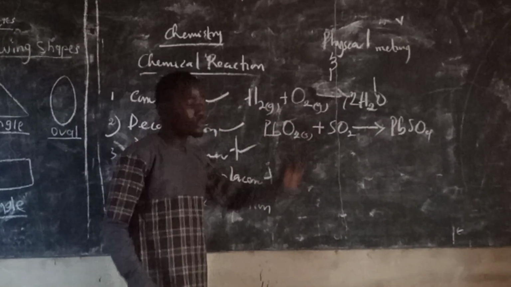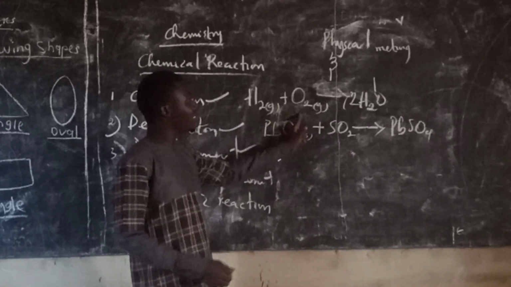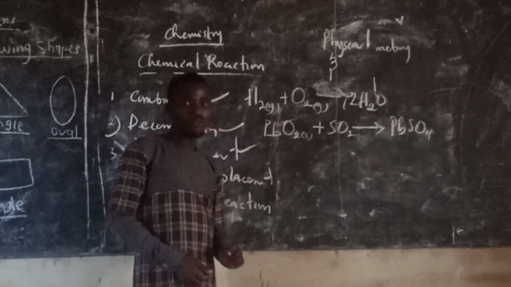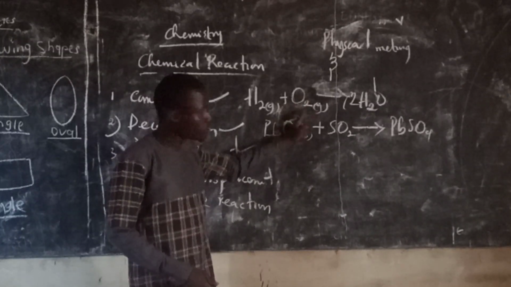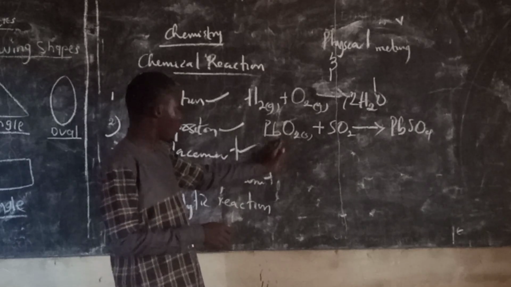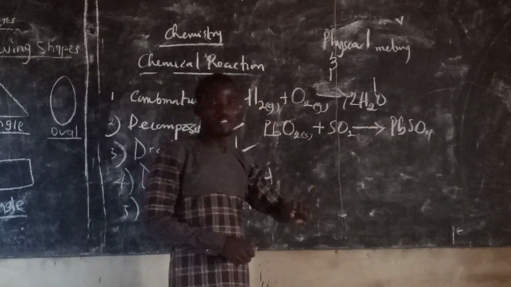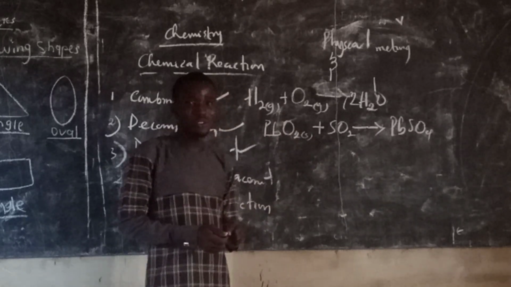This is an example of combination reaction. You can see two substances are combining to form a single substance. The first is an element combining with an element to form a compound. The second is a compound combining with a compound to form a compound. This is also combination reaction.